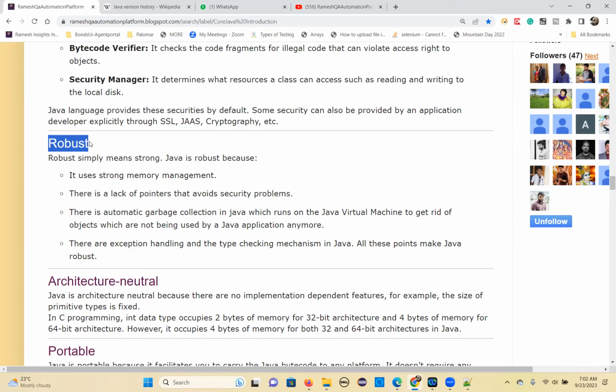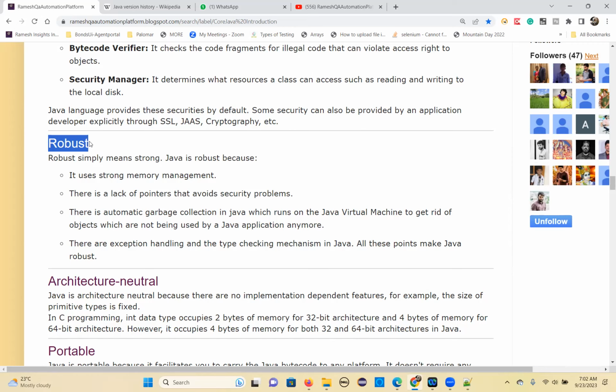And the type checking mechanism. So you are declaring data, you are assigning data. How do you know whether the data is proper or not? For example, I declared int a equal to 5.5. Is this right? Is this correct data I assigned?